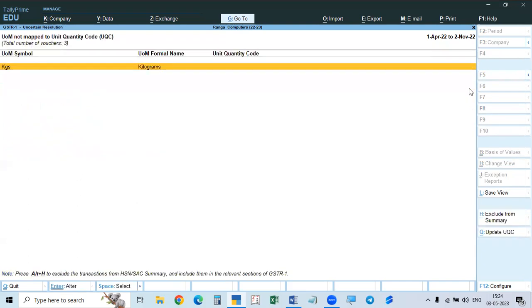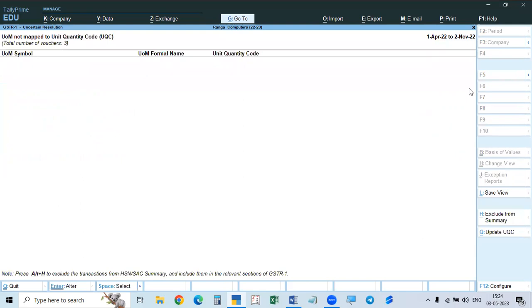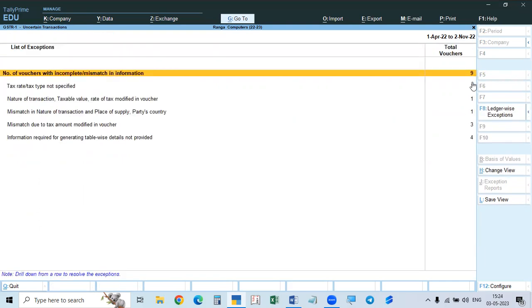So if you just complete this, go to this. So select kg. So it is accepted, so it is done. So the 3 cages are available in 3 vouchers. So there is a mistake in 3 vouchers. Now we completed. So number 3, that's gone. All the 3 corrected like that.